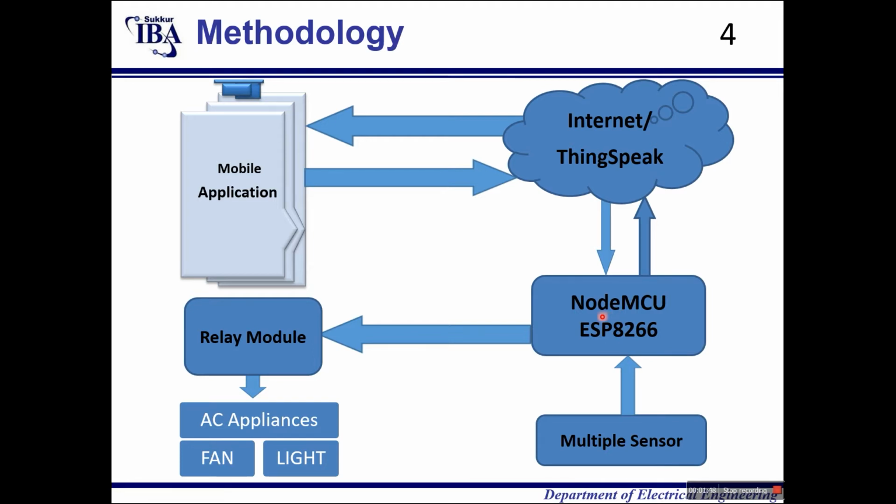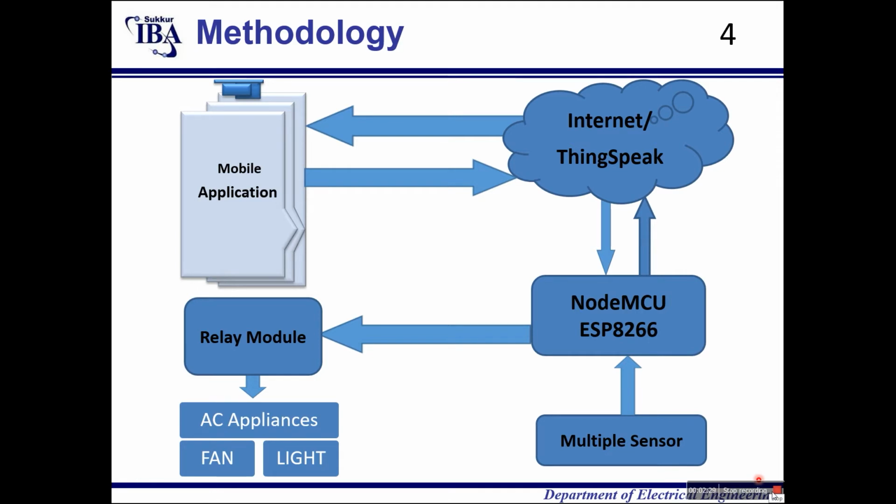at first connect our relay module to the appliances so that we can convert our 12 volt into 220 volts, and then you will see that there is a sensor. The communication between NodeMCU and the multiple sensors will be only one-sided. We will only get the data from the sensor. That's it. We will not send any command to the sensor. That's why the communication between these two devices would always be one-sided. So this is how our project works.